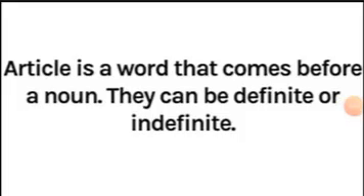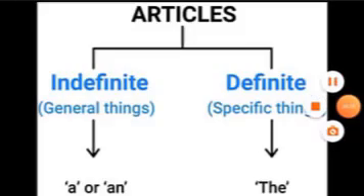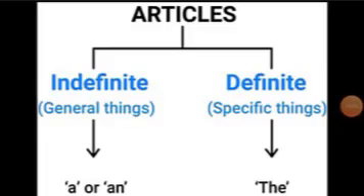An article is a word that comes before a noun. They can be definite or indefinite. Here the words a, an and the are articles.